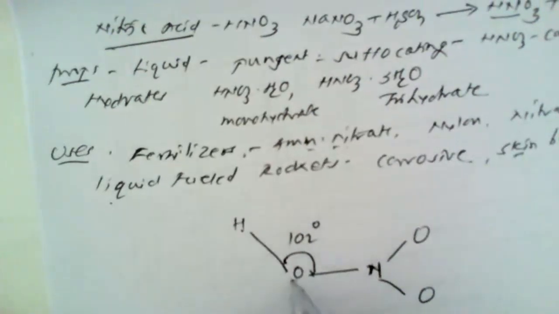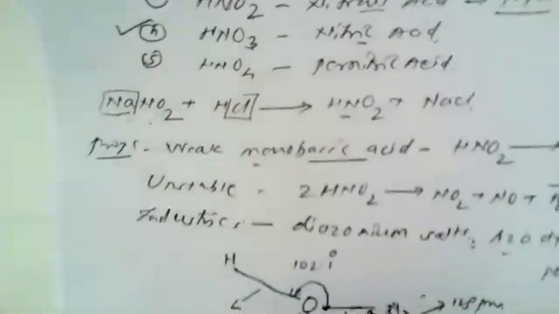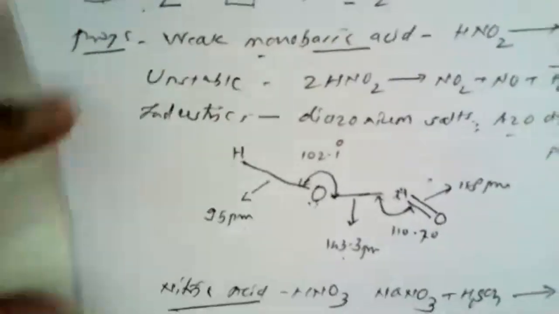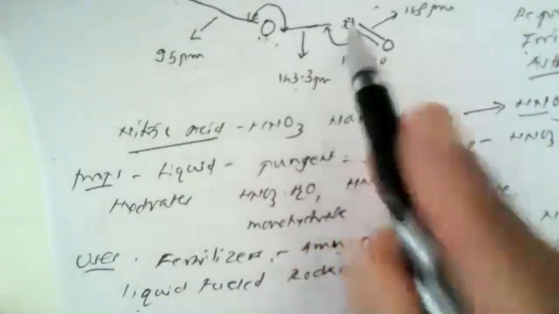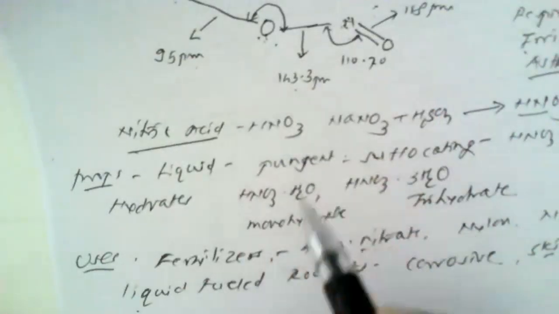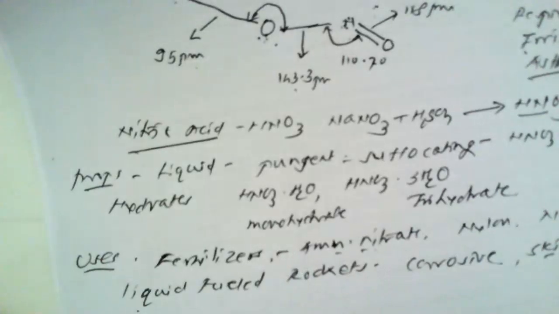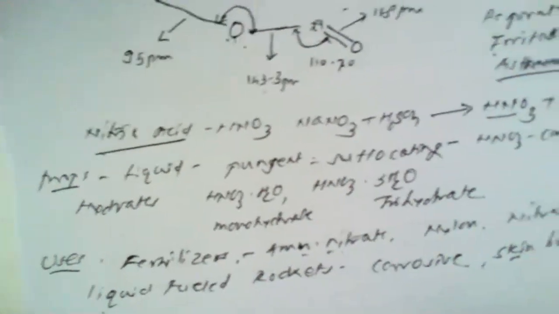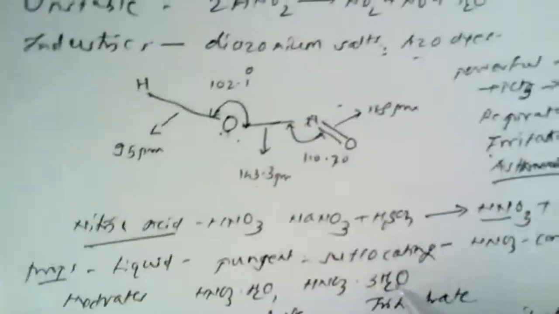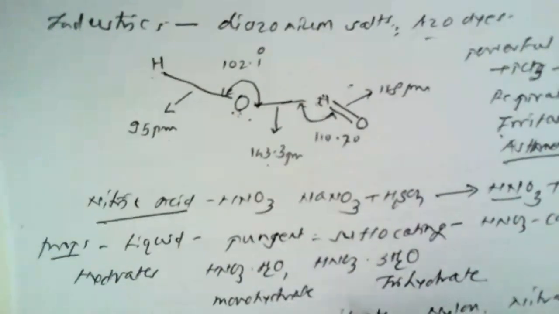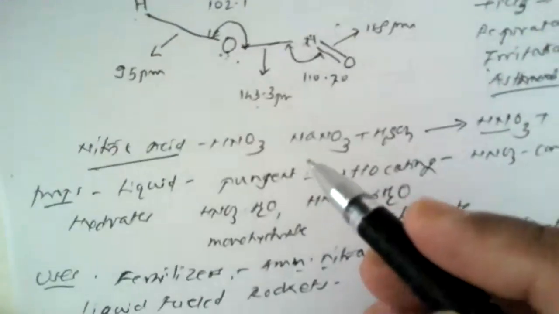Secondly, this hydrogen-oxygen bond length is 96 picometers. In the previous case, it was 95 picometers. Now, this oxygen-nitrogen bond length was 143.3, but here this bond length is 141 picometers. The oxygen-nitrogen-oxygen bond angle here is going to be 116 degrees, and here this bond angle was 110 degrees, 0.7.